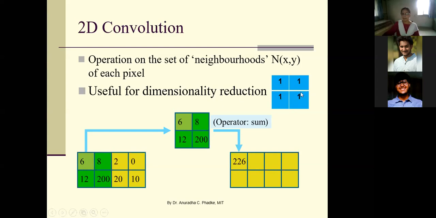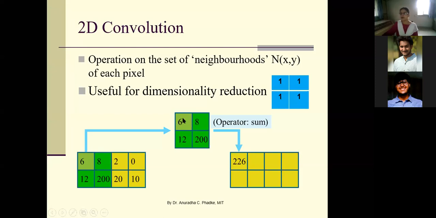We apply this filter on this image, which means we multiply these filter coefficients with the respective pixel values under the mask. When we put this blue filter here on the image, we get these 4 pixel values.